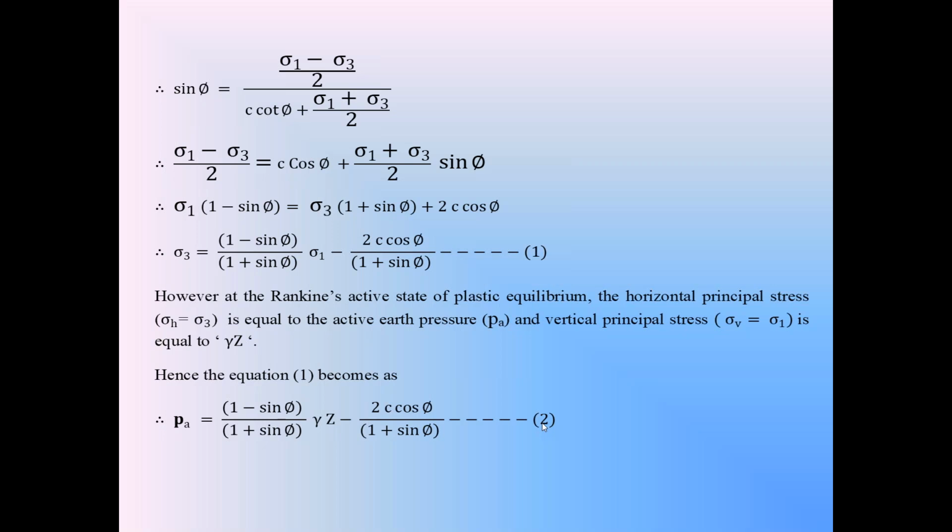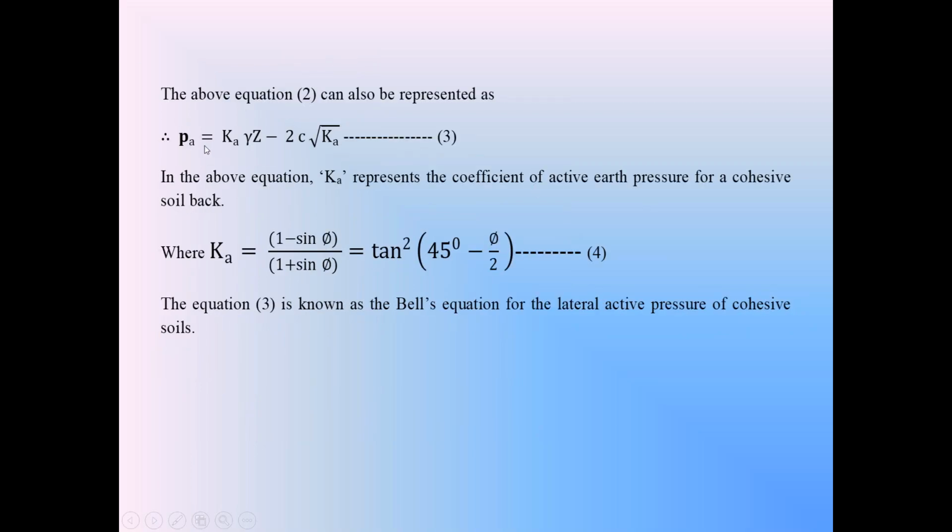So finally, equation 2 after the modifications becomes Pa is equal to Ka into gamma z minus 2c into root Ka. So here on the right hand side of equation 3, Ka is (1 minus sin phi) by (1 plus sin phi), and root Ka is cos phi by 1 plus sin phi. So in the cohesive backfill, the active earth pressure equation is Pa is equal to Ka into gamma z minus 2c into root Ka.